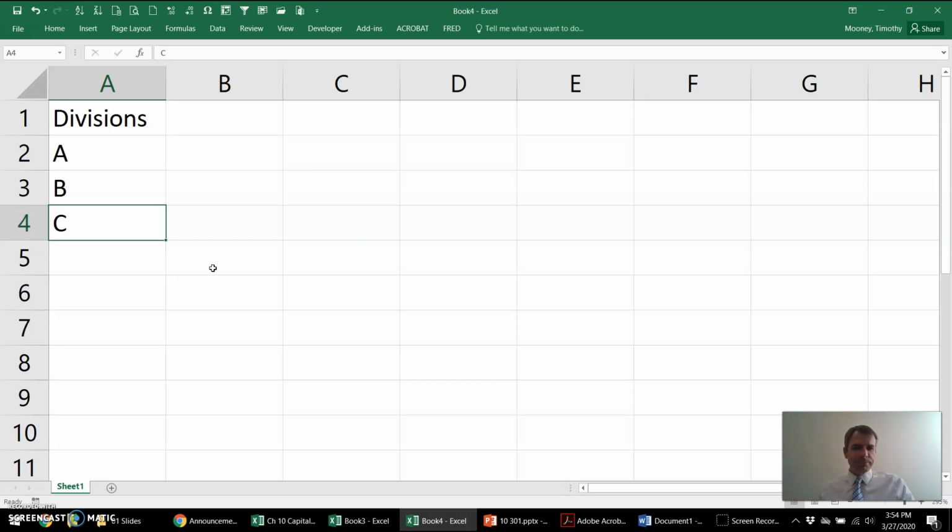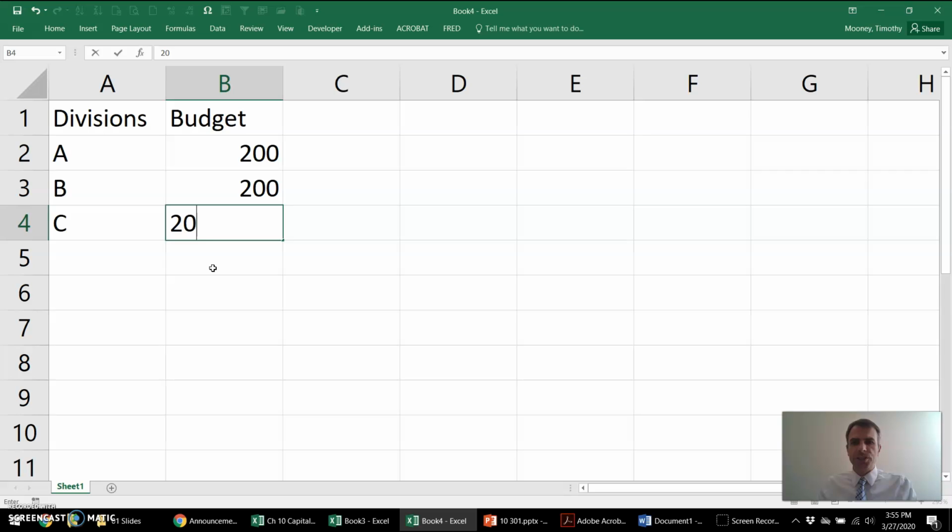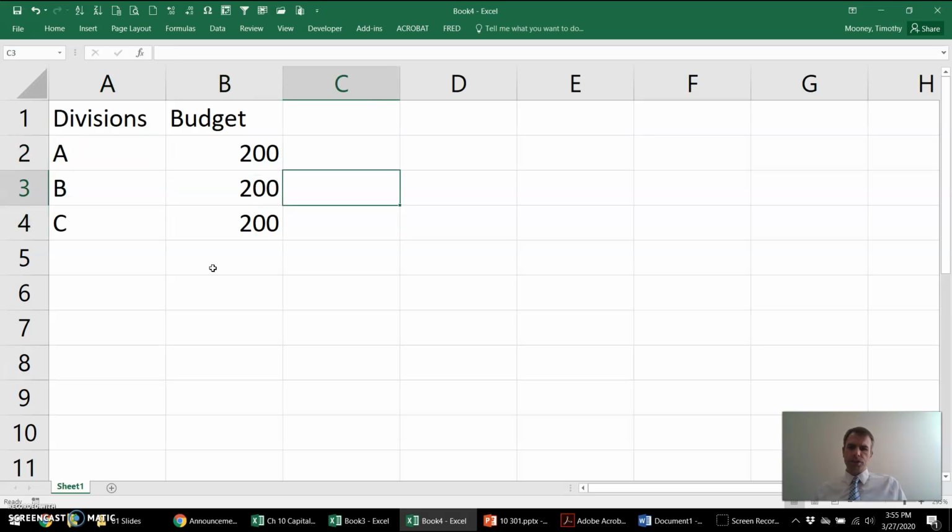And presumably based on positive NPV projects that were out there. But it wasn't always the case that the money we got was representative of the positive NPV projects we had, right? So some years, just hypothetically, each division might get a budget of $200 million, right? So you can start projects that cost $200 million across each of the three divisions.